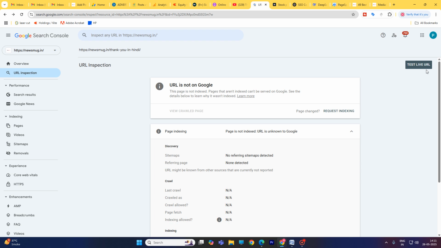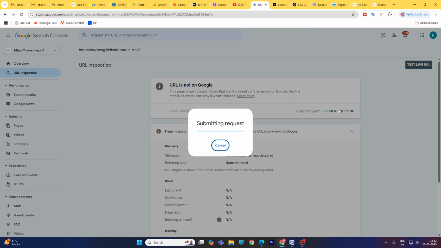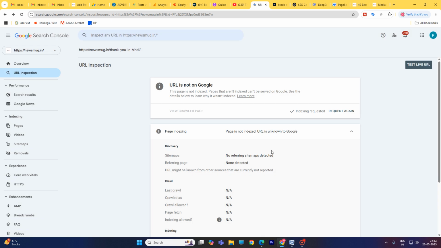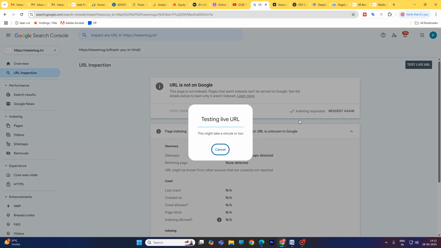Wait for 5 to 10 minutes, and search your URL in Google. Just a minute. If the live URL test gives a green signal, your post will rank.